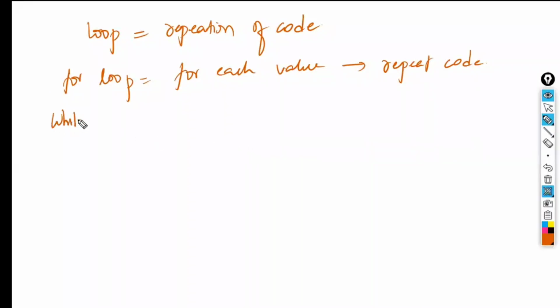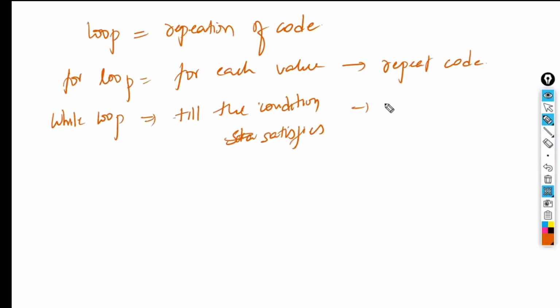Now, what is while loop? While loop is nothing but: till the condition is satisfied, repeat the code. That is called a while loop. What is meant by the condition being satisfied? Here in the while loop, we are going to work based on a condition. So there will be some condition.